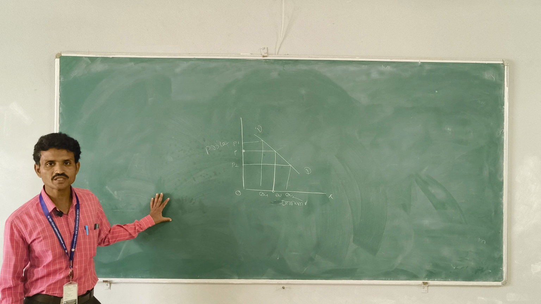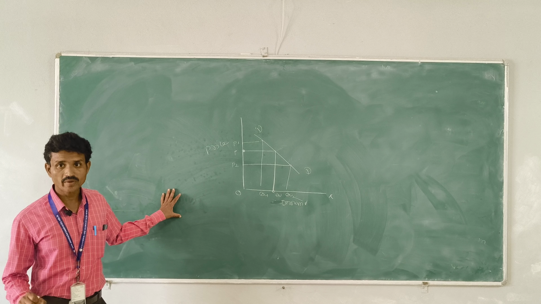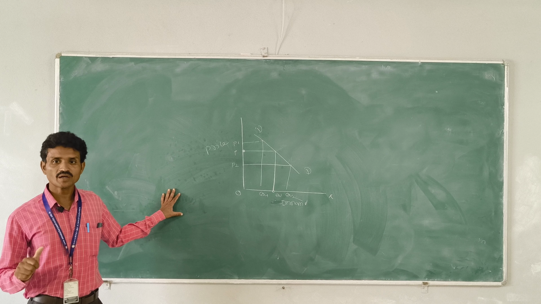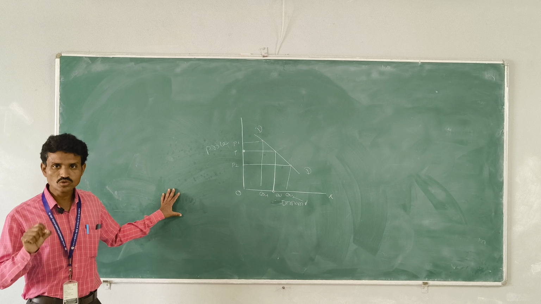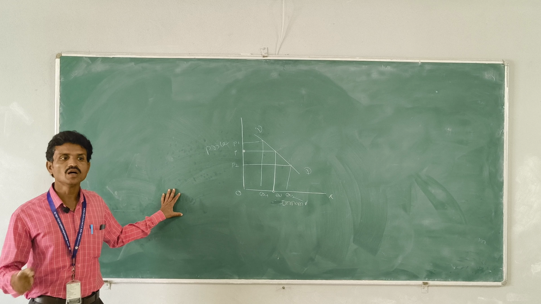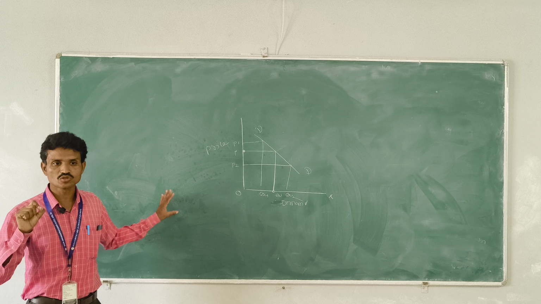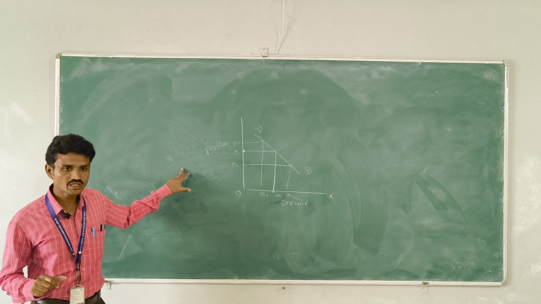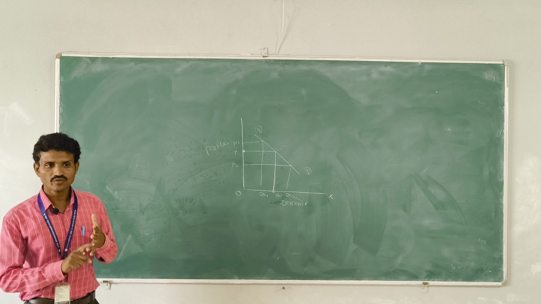In the case of prestigious goods, the law of demand is not applicable.